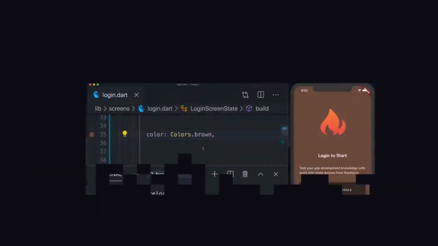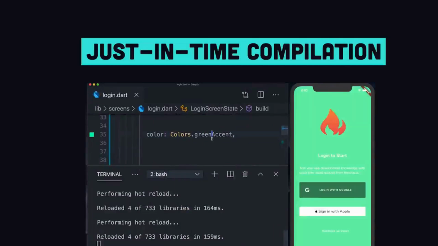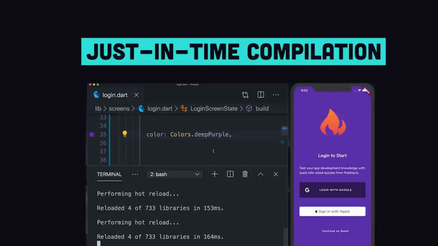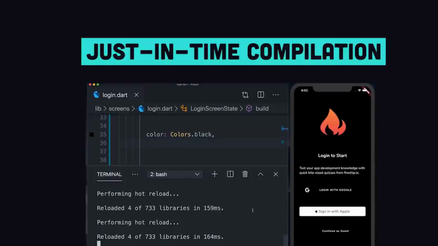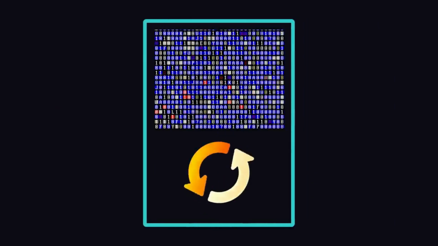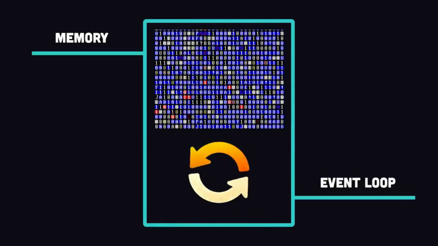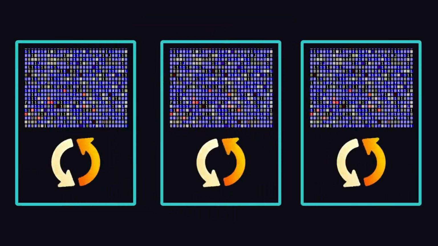It also has a just-in-time or JIT compiler, which compiles your source code to machine code on the fly, which can boost developer productivity with features like hot reload in Flutter. All Dart code runs inside of an isolate, which is like a chunk of memory running a single-threaded event loop. This makes it possible to perform asynchronous background work on a single thread, but you can also spawn multiple isolates to run code in parallel.